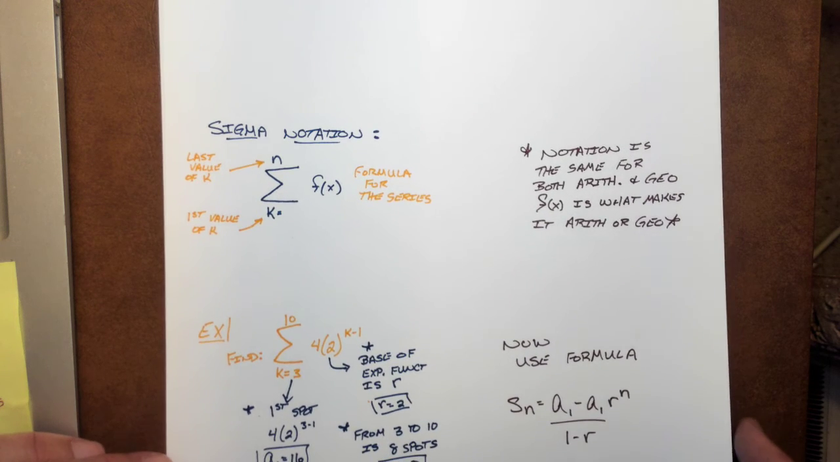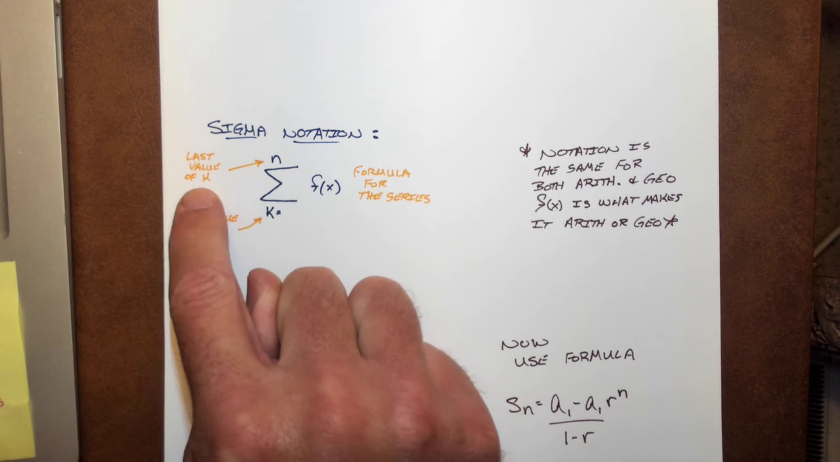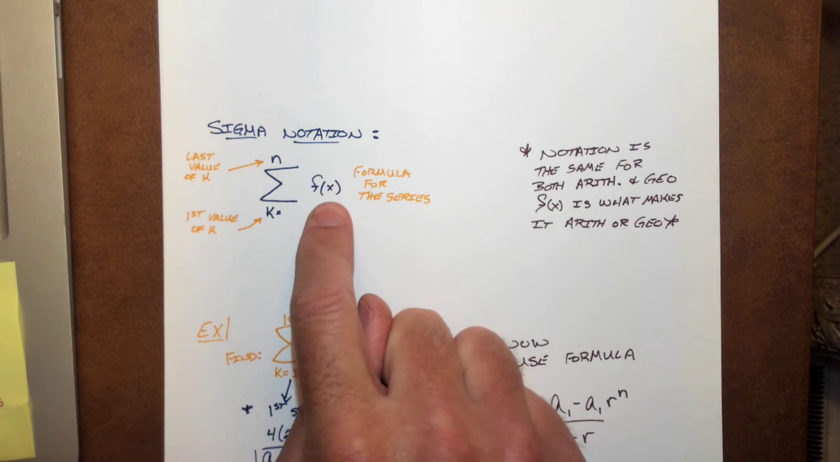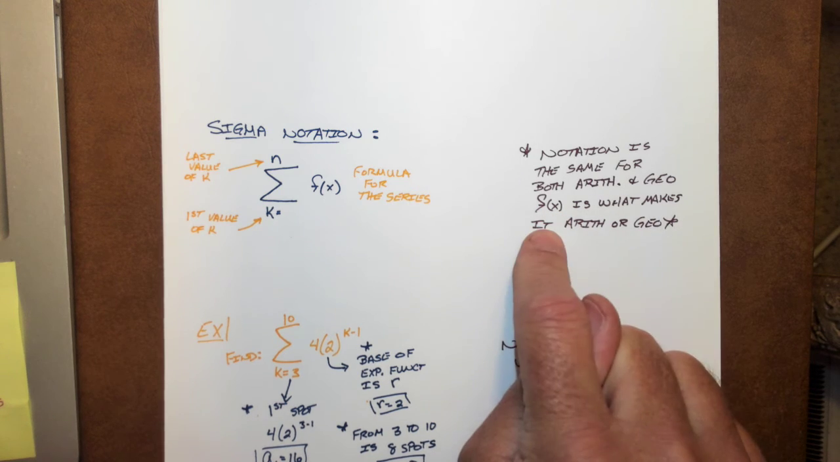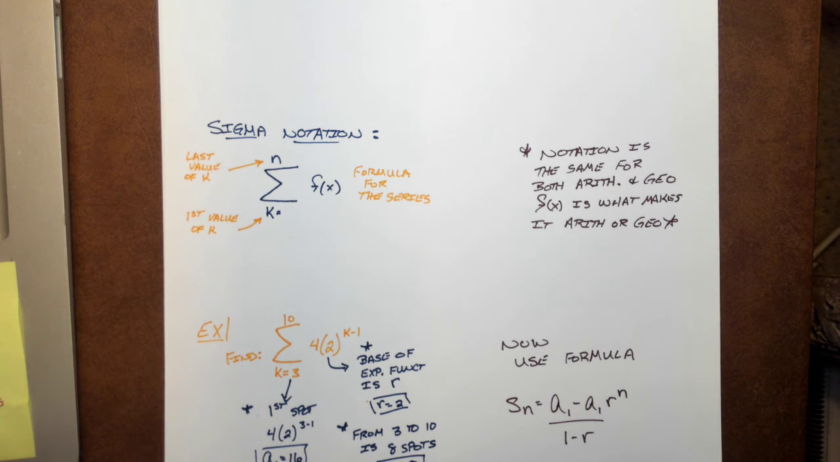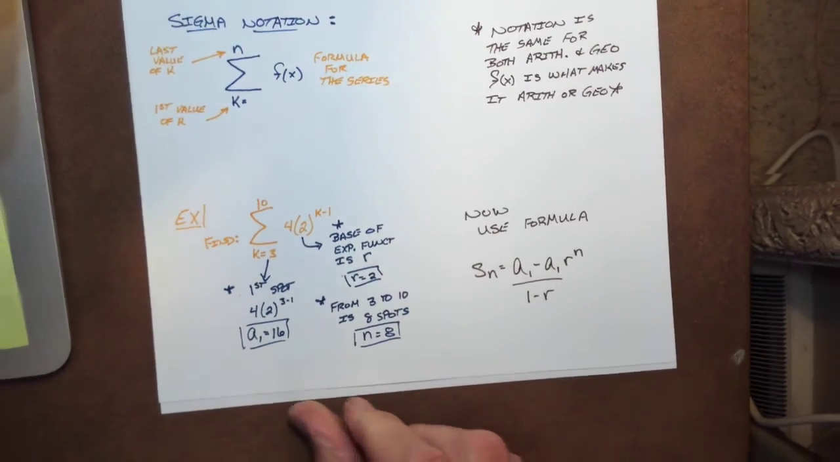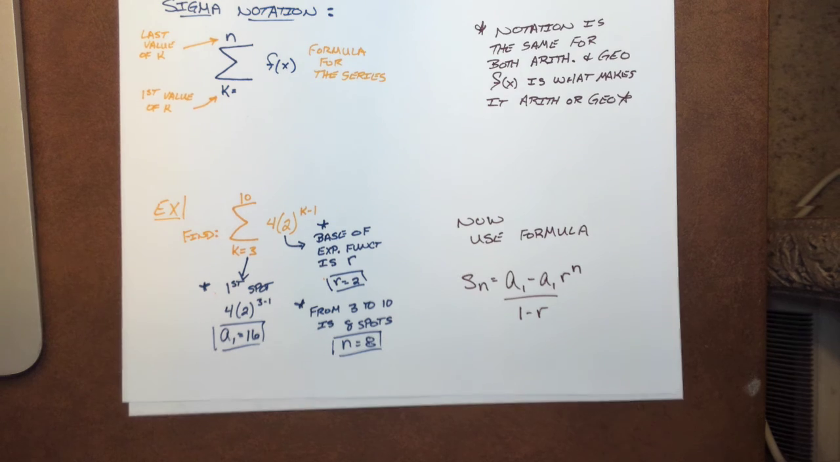Sigma notation. You saw this with the arithmetic sequences. Same thing's going on here. With our sigma notation, first value of k, last value, whatever that happens to be, and there's our formula for the series. The notation is going to be the same for both arithmetic and geometric. F of x is what makes the difference. F of x is what makes arithmetic or geometric. And the key would be looking for signs inside the function. So I'm going to give you this example as well, like I did with the other 2 on this page, and work through it. I'll have the answers worked out here eventually.